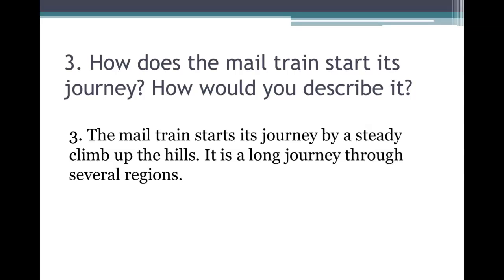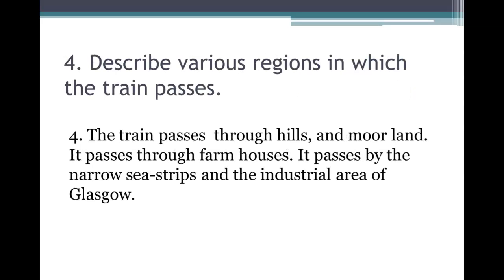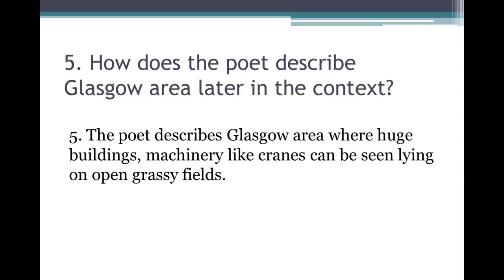How does the mail train start its journey? How would you describe it? The mail train starts its journey by a steady climb up the hills. It is a long journey through several regions. Describe various regions in which the train passes. The train passes through hills and moorland. It passes through farmhouses. It passes by the narrow sea strips and the industrial area of Glasgow.